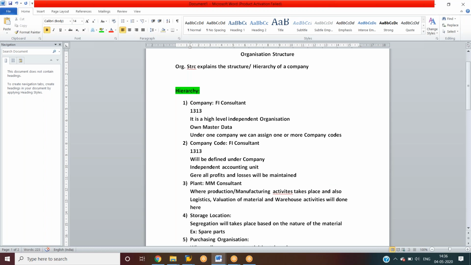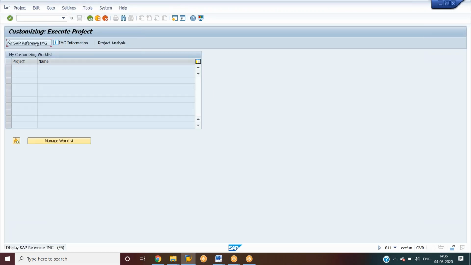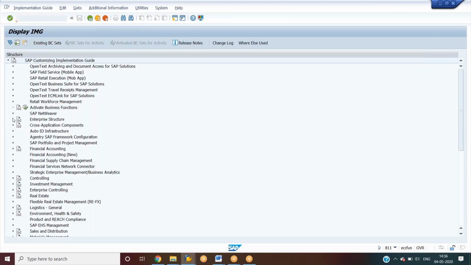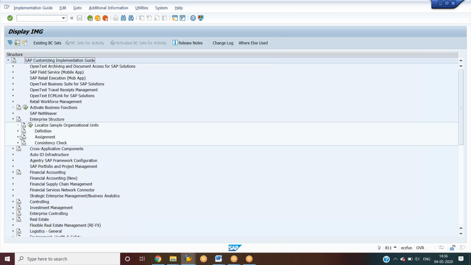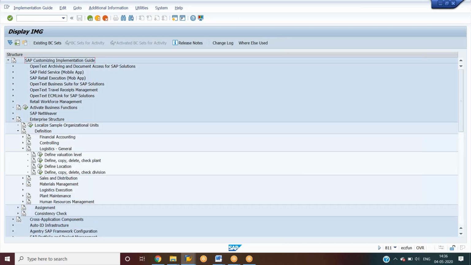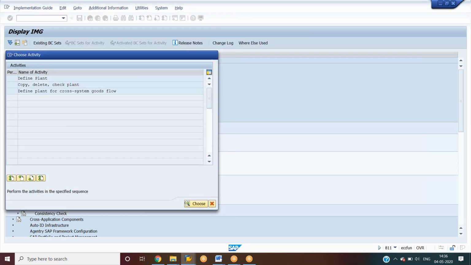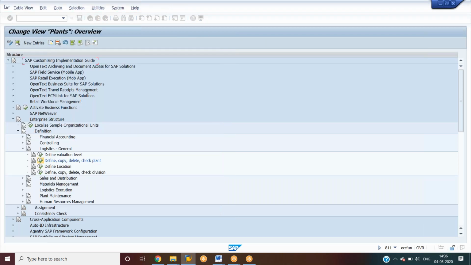Next, create a plant. So to create the plant, we have to go to the path SPRO, IMG, enterprise structure, definition, logistics general, define, copy, delete, check plant. So define plant, double click on the define plant.